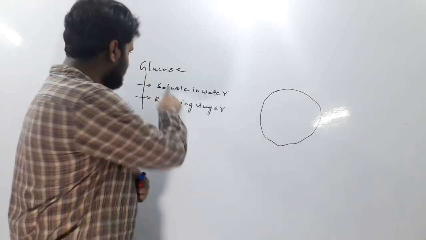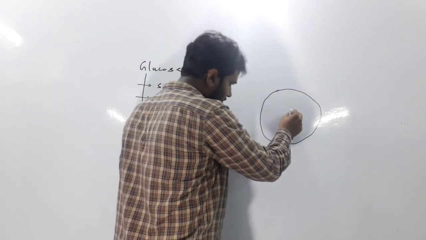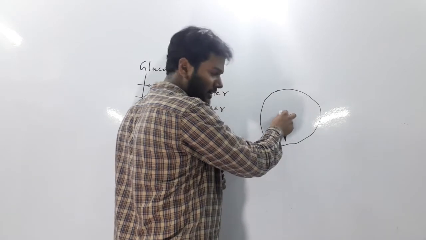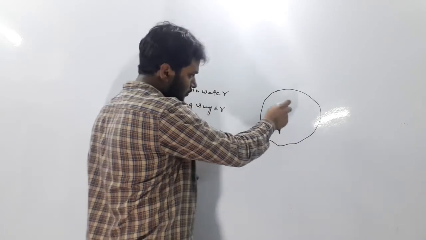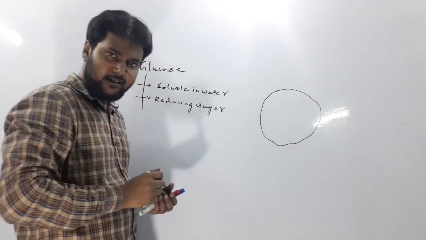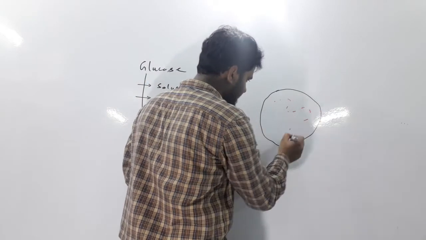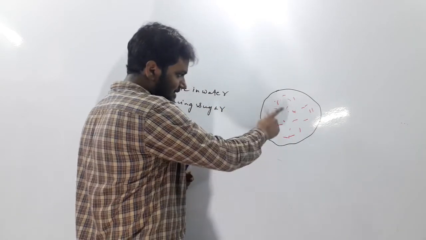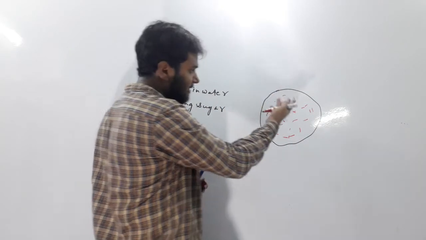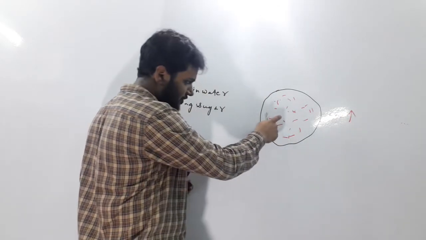You all know this. So as glucose is soluble in water, if you want to store glucose here, then glucose will create a solution with this cytoplasmic water. And what will be the result? If glucose is mixed, then the concentration of the solution will increase.